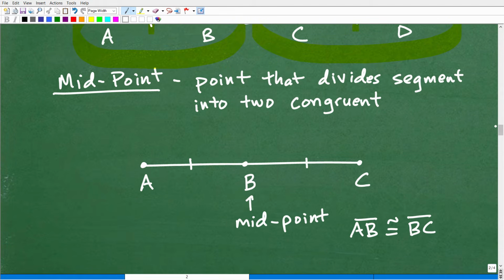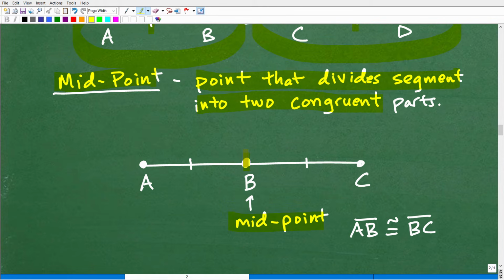All right, so the midpoint is what? Well, it's a point that divides a segment into 2 congruent parts. So here is a segment. It goes from A to C, and let's say B is the midpoint.